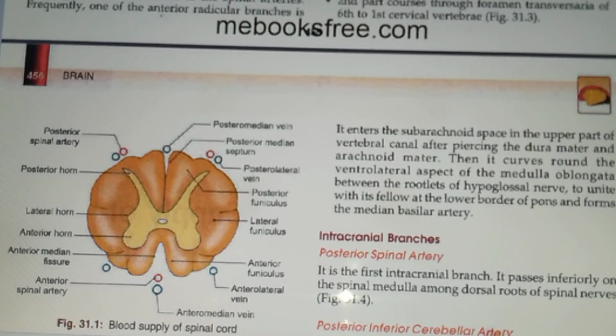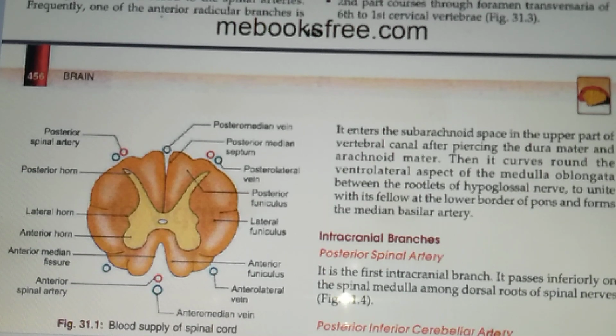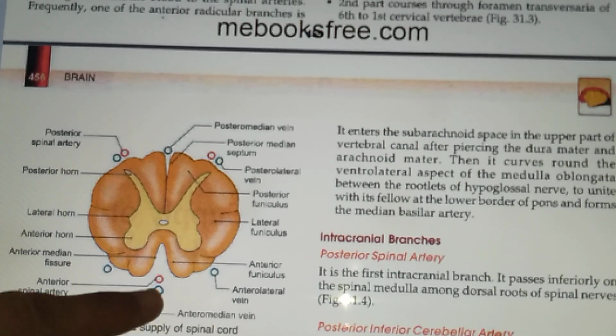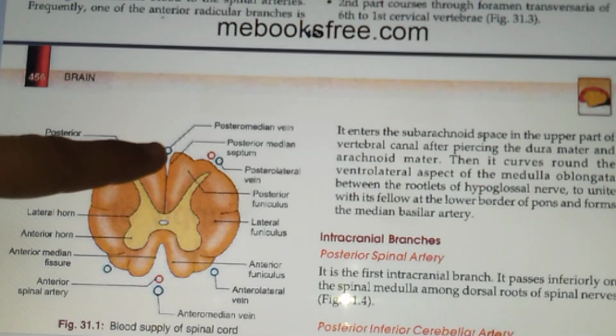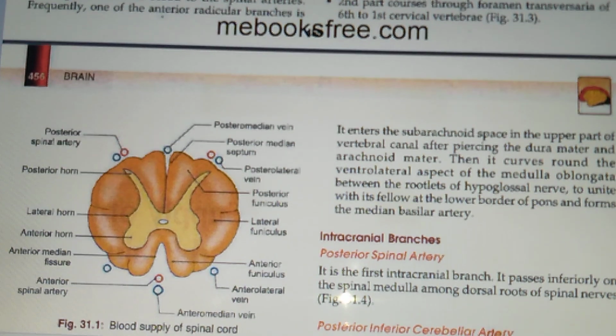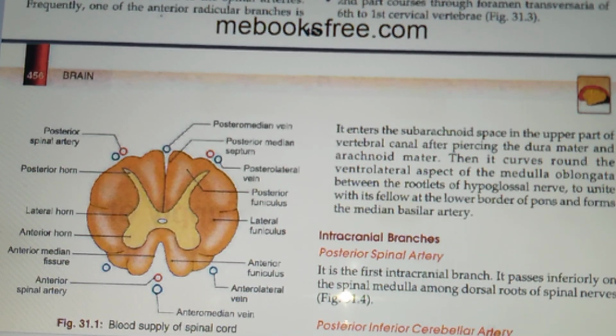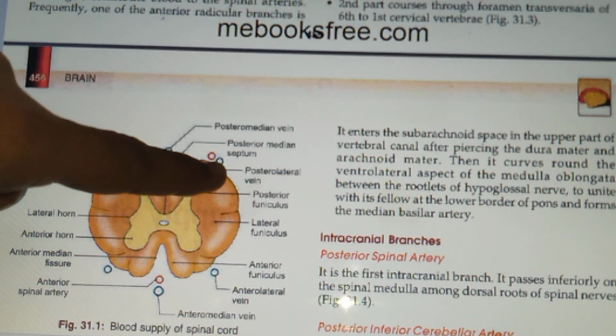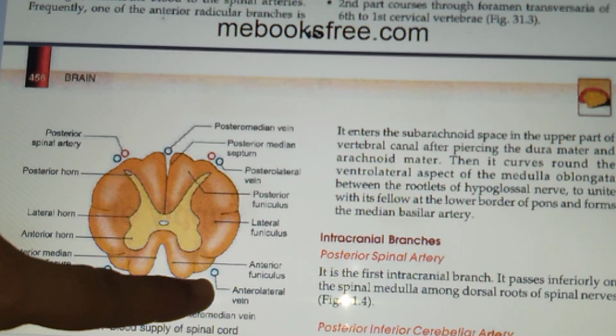The veins draining the spinal cord are arranged in the form of 6 longitudinal channels. These are the anteromedian and posteromedian channels that lie in the midline. Here you can see the anteromedian vein, and here is the posteromedian vein. They are present in the midline, and also the anterolateral and posterolateral channels are paired. Here you can see the posterolateral vein, and here is the anterolateral vein.